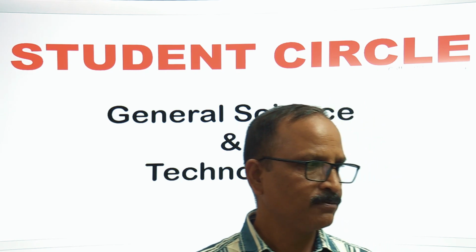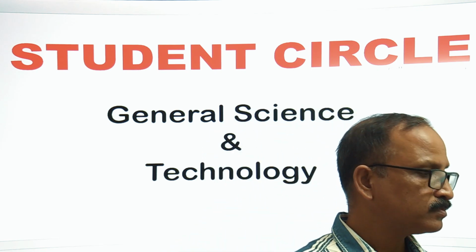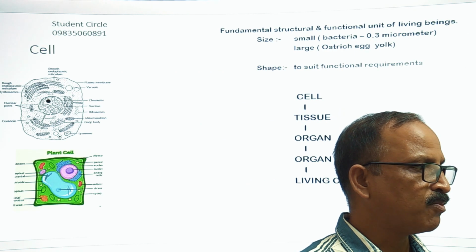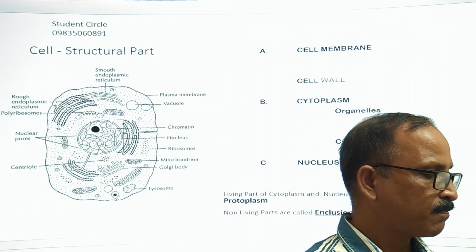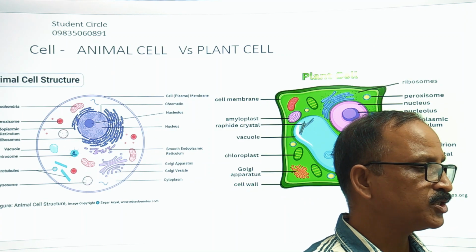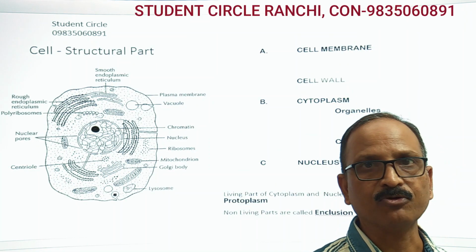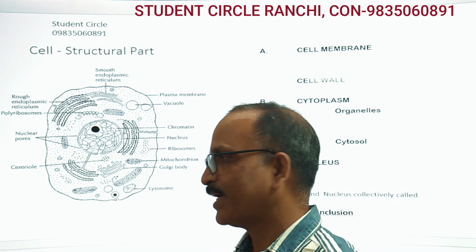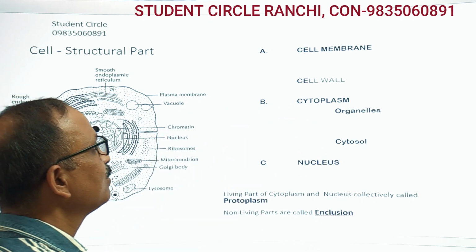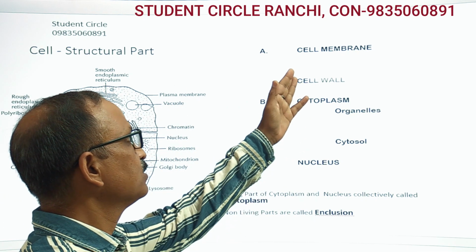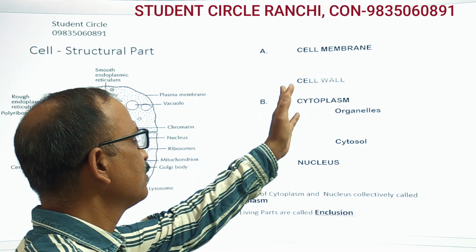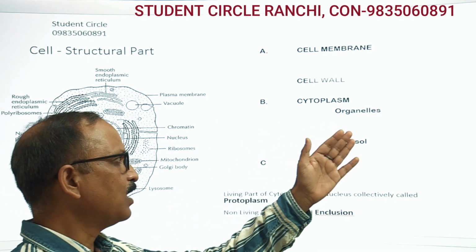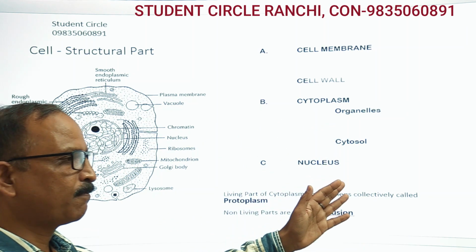If we think about the cell, we must know its structure, how many parts are there, and the functions of the parts, that is its anatomy and physiology. Both we will have to discuss. So come to the cell. We have a diagram here. We can divide the cell into three basic parts: the cell membrane and cell wall, second is the cytoplasm, and third is the nucleus.